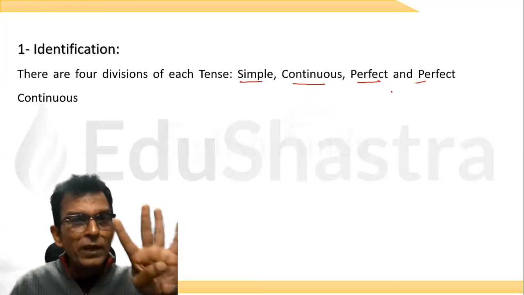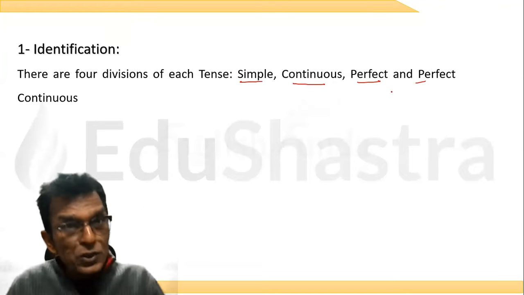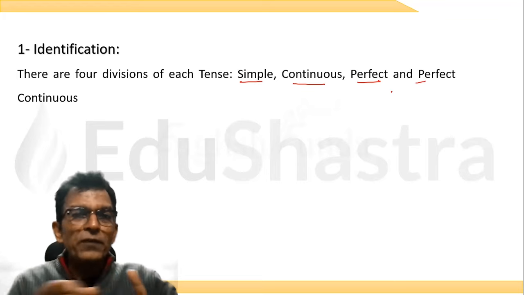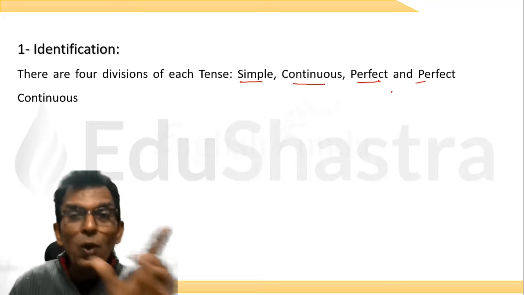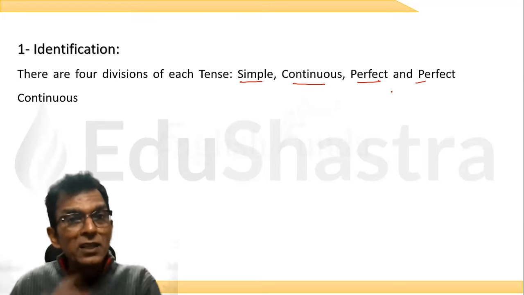For past tenses, again, we have 4: simple past, past continuous, past perfect, and past perfect continuous. For the future, again, we have 4: simple future, future continuous, future perfect, and future perfect continuous tenses. 12 in all.